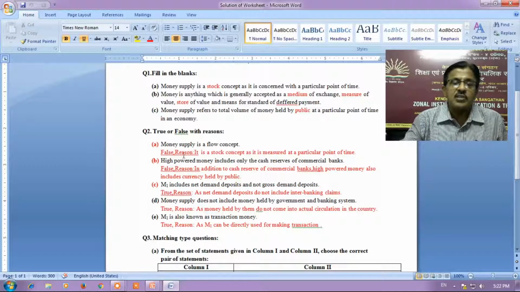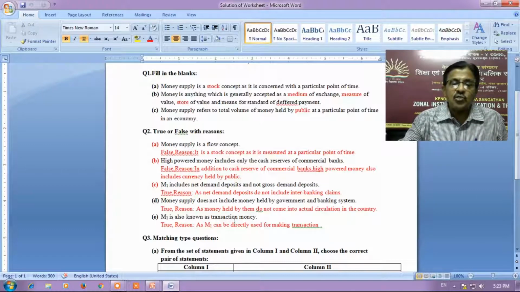Then true or false with reason: money supply is a flow concept. It is false. The reason is, it is a stock concept as it is measured at a particular point. High powered money includes only the cash reserve of commercial banks. It is false. Reason: in addition to cash reserves of commercial banks, high powered money also includes currency held by the public. M1 includes net demand deposits and not gross demand deposits. It is true, as net demand deposits do not include interbanking claims. Money supply does not include money held by government and banking system. It is true, as money held by them does not come into actual circulation in the country.